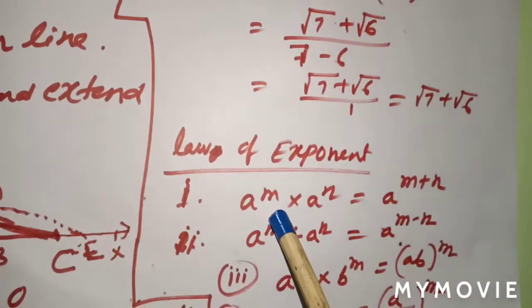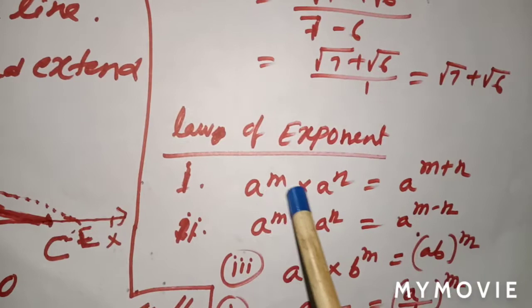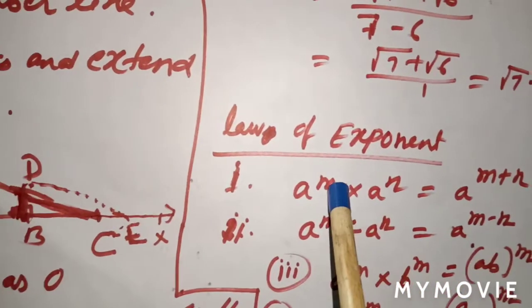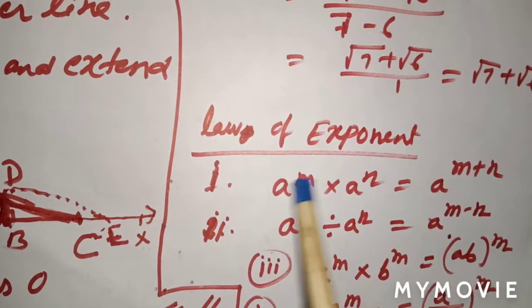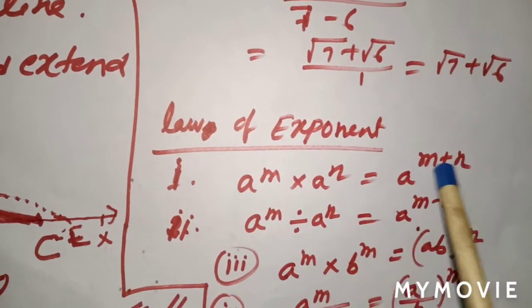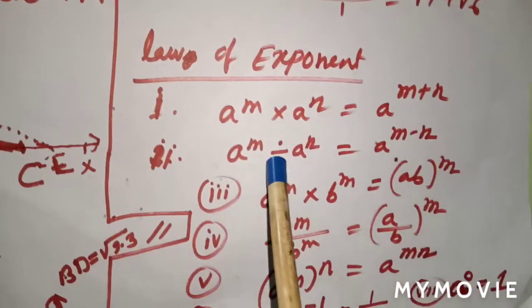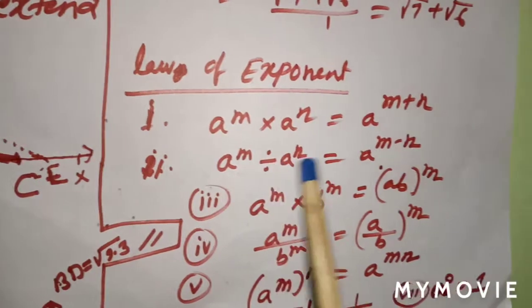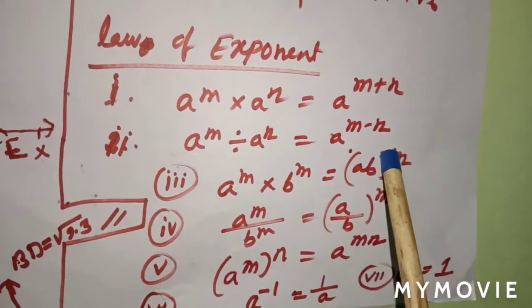Now you see a^m into a^n, if the bases are the same but the exponents are different, then you can add the exponents, m plus n. In this case, the bases are equal but it is division, so the exponents are subtracted, m minus n.